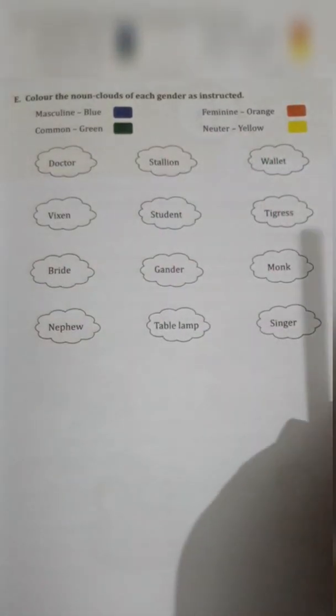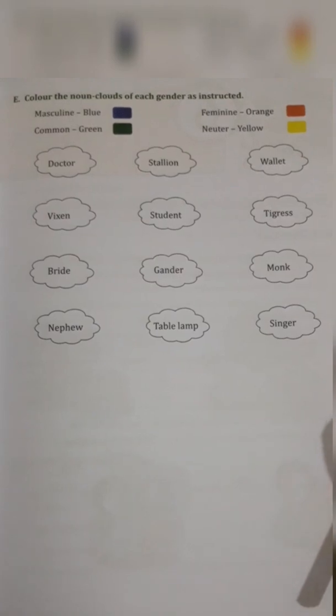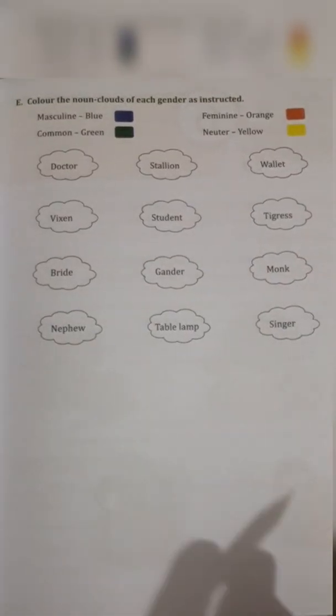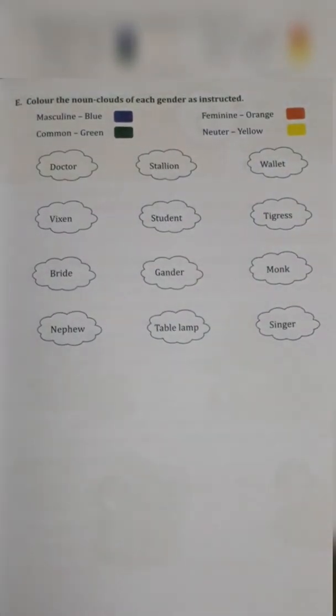Look at exercise E: color the nouns of each gender as instructed. So this one is the homework. Just copy in your notebook and write down doctor, common gender, like this. Vixen, feminine gender. Just write down on the side.